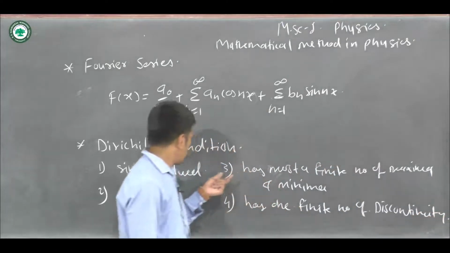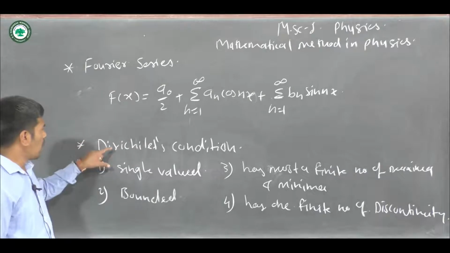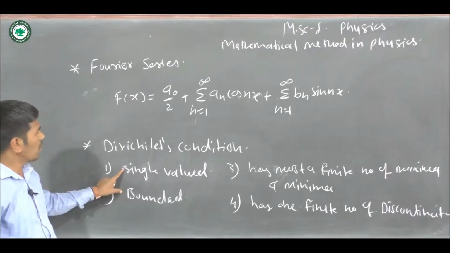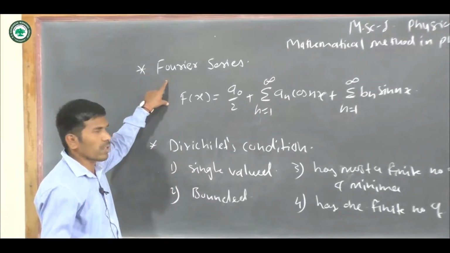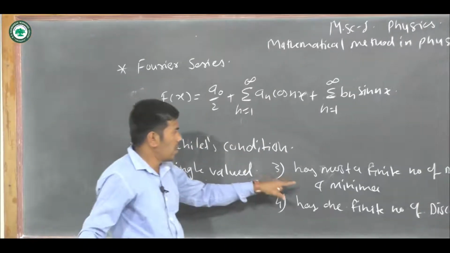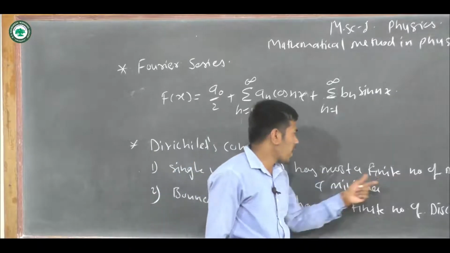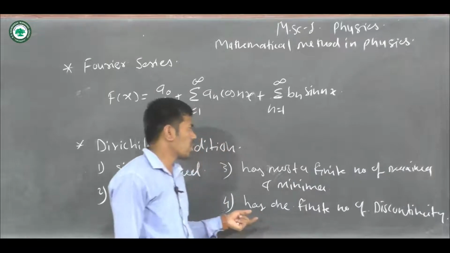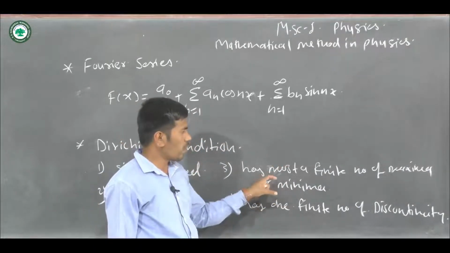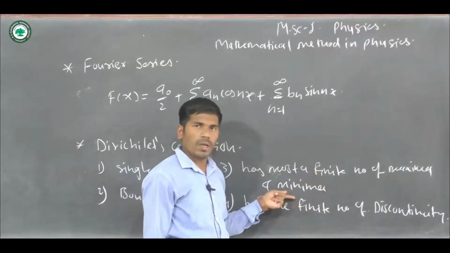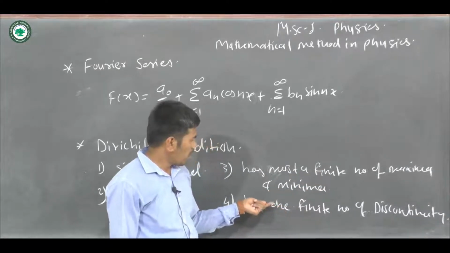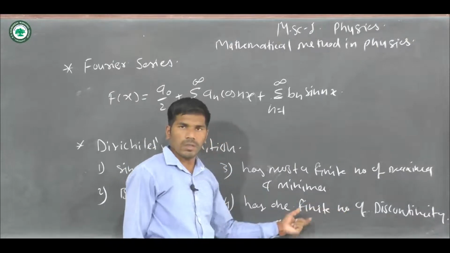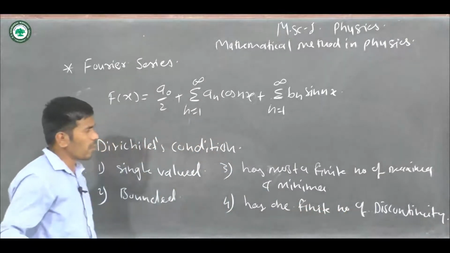So these are the conditions. If the function is discontinuous, but follows these conditions, then we can apply the Fourier series. Given an interval a to b, there is a finite number of maxima and minima, and in the same interval a finite number of discontinuities.